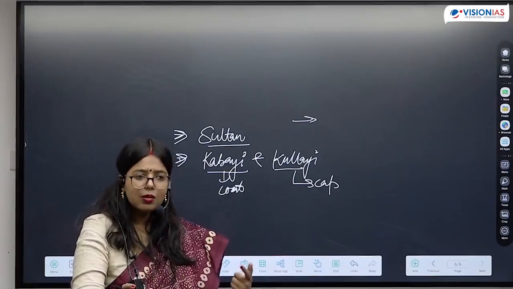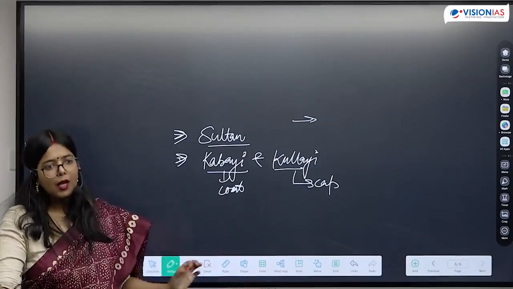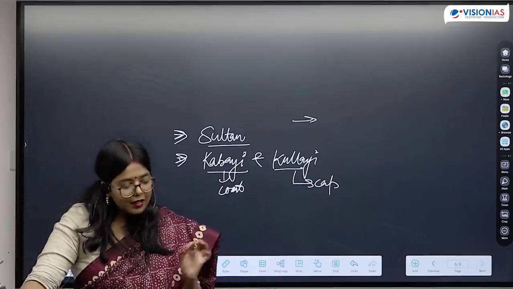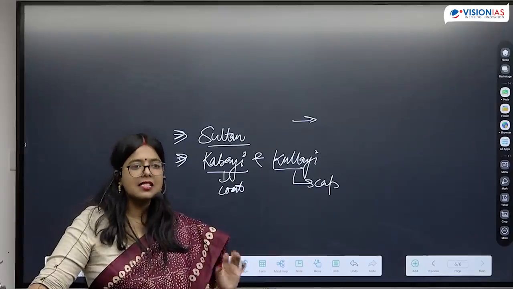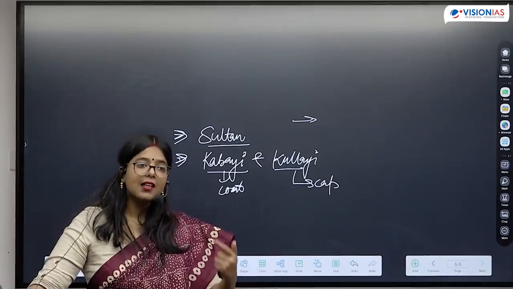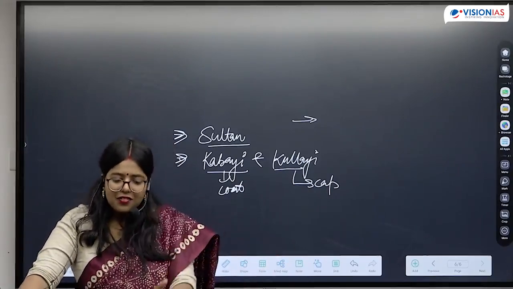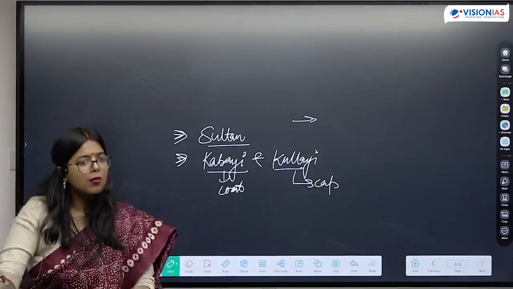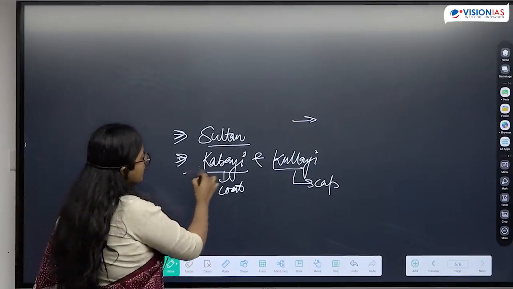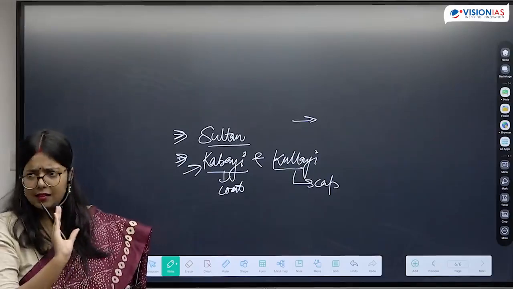Here we see that rulers, when they are present in courts, they are wearing kulai and kabai. When they are sitting on ritualistic things, when they are doing rituals, performing yajnas, sacrifices, then they are wearing a dhoti like dress with a janu. Okay, so there is a difference between the political realm and the religious realm. So we see the influence in the political culture here. Okay, that is another influence.